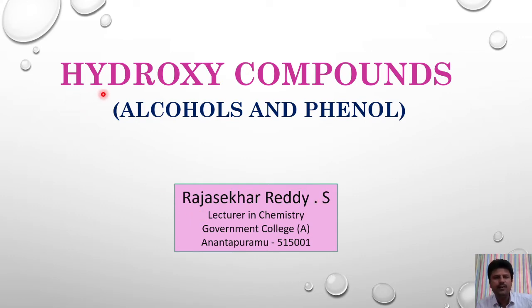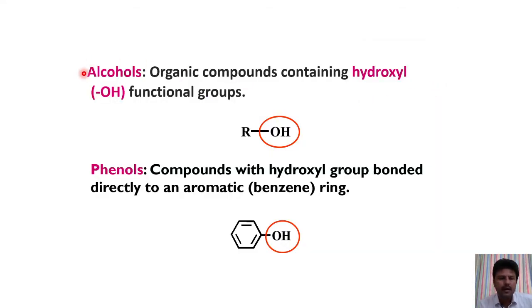In this video we will discuss some physical and chemical properties of hydroxy compounds. Hydroxy compounds are classified into two categories. One is alcohols, the second one is phenols. Organic compounds which contain hydroxyl functional groups are called alcohols. The general formula of alcohols is ROH. Phenols are compounds in which the hydroxyl group is directly bonded to a benzene ring.